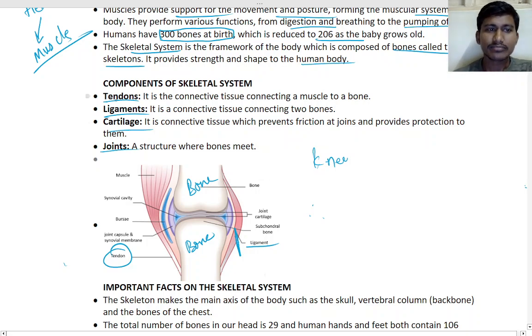So see here, tendons and ligaments. Tendons are connective tissue connecting muscle and bone. What is a tendon? Here the tendon is there.